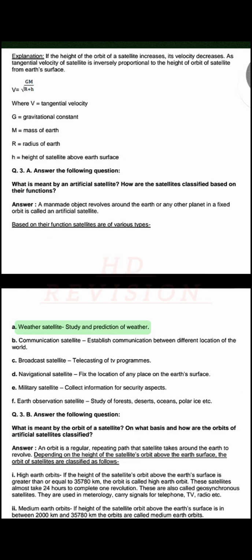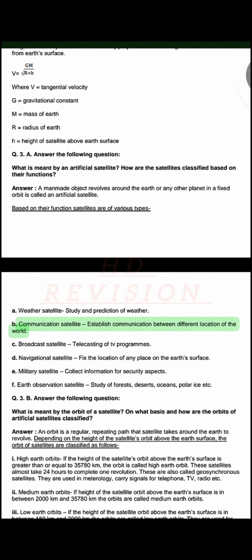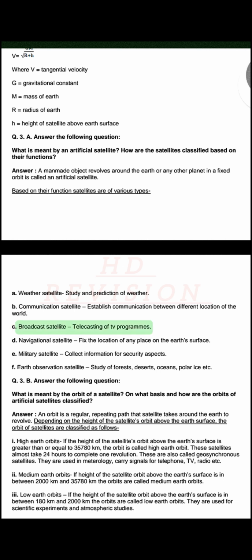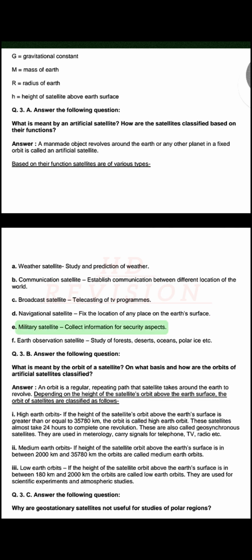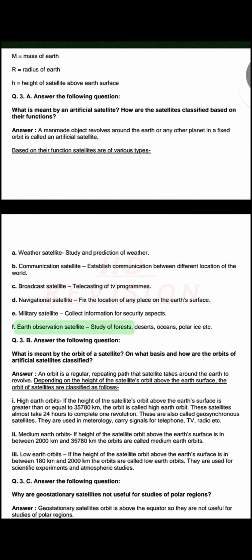A. Weather satellite, study and prediction of weather. B. Communication satellite, establish communication between different locations of the world. C. Broadcast satellite, telecasting of TV programs. D. Navigational satellite, fix the location of any place on the Earth's surface. E. Military satellite, collect information for security aspects. F. Earth observation satellite, study of forests, deserts, oceans, polar ice at sea.